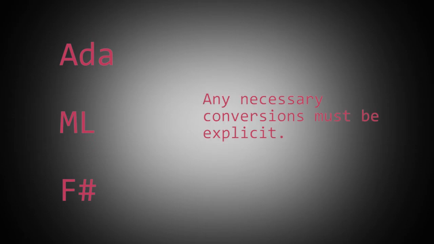Assume that the second operand of the multiplication operator was supposed to be C, but because of a keying error, it was typed as A. Because mixed mode expressions are legal in Java, the compiler would not detect this as an error. It would simply insert code to coerce the value of the int operand A to float. If mixed mode expressions were not legal in Java, this keying error would have been detected by the compiler as a type error. Programming languages like Ada, ML, and F# do not coerce operands in expressions. Any necessary conversions must be explicit.